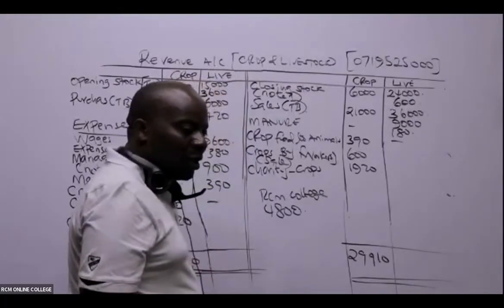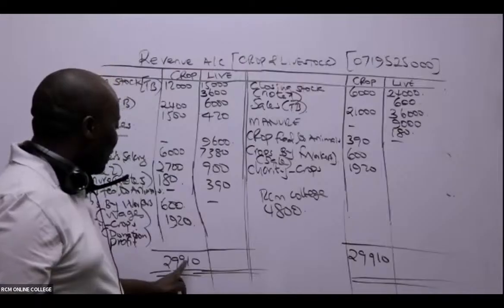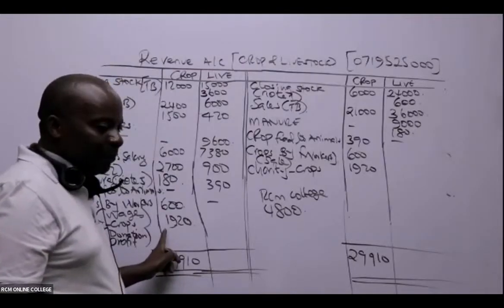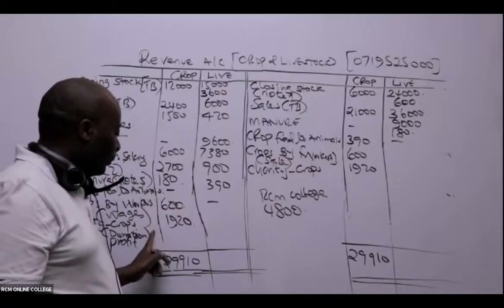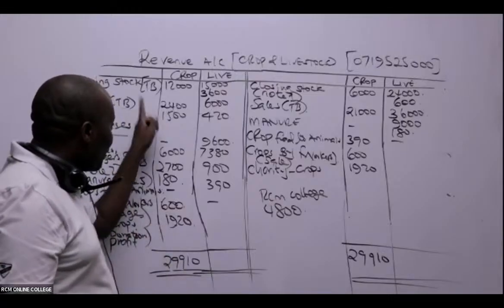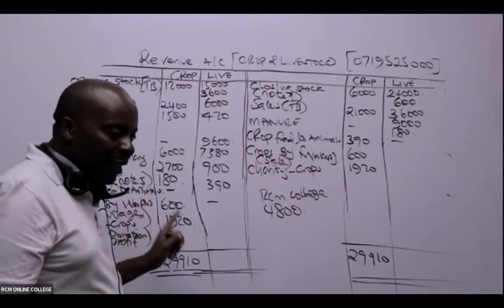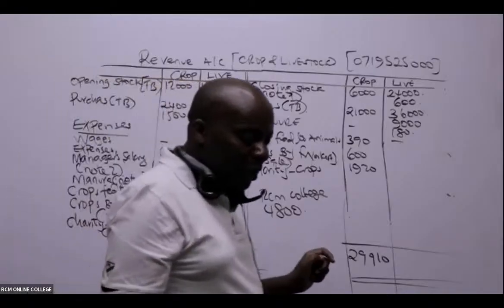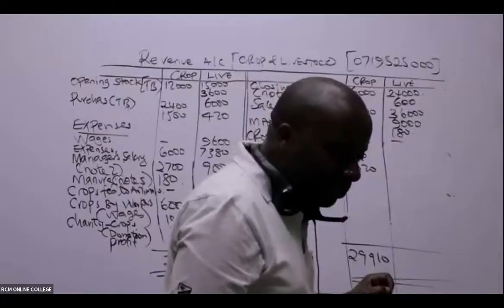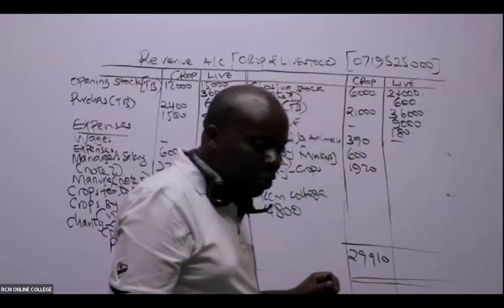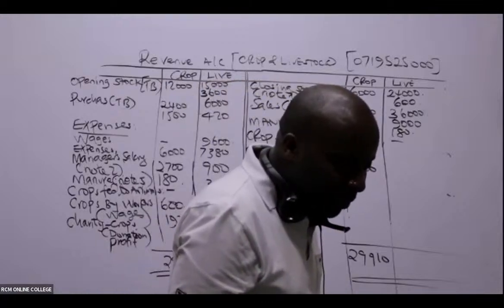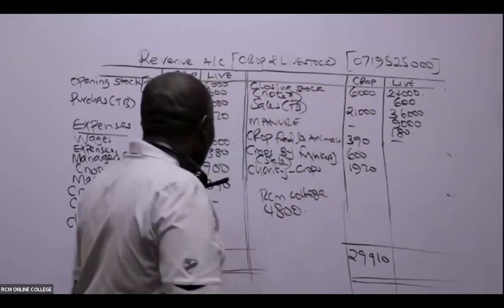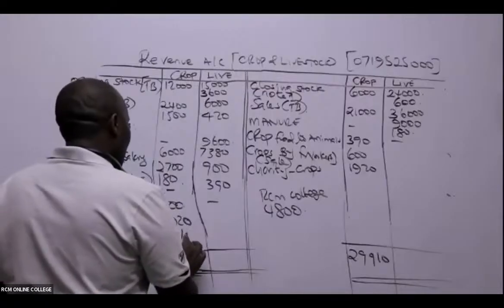Johnson Chalo. So how much is profit here for crop? How much is profit here for crop? 29,910 minus all this, which Chalo has been able to get as 28, something. So I'm being given a figure of 1920. I'm being given a figure of what here? 1610. Figure of 1610. Thank you so much.